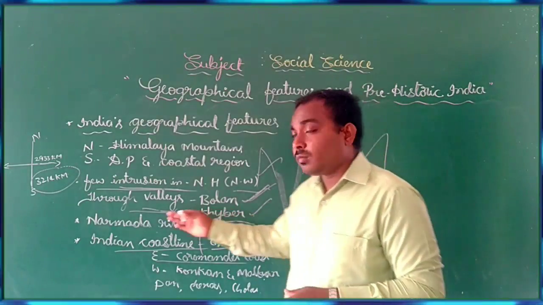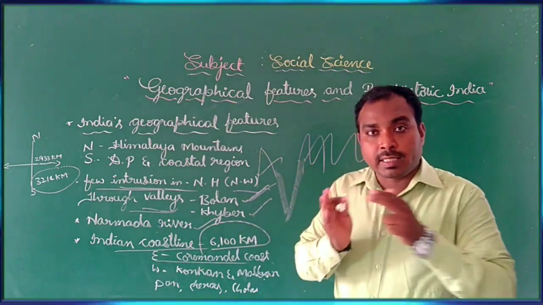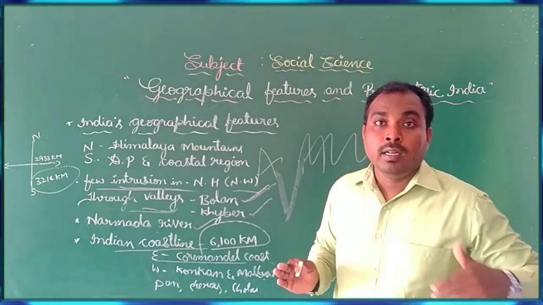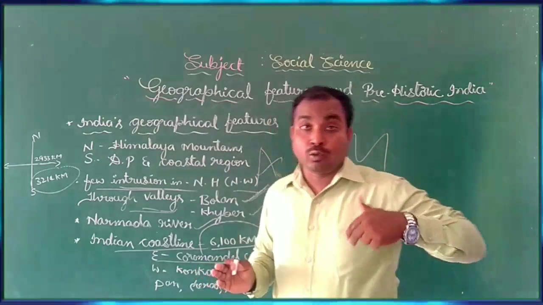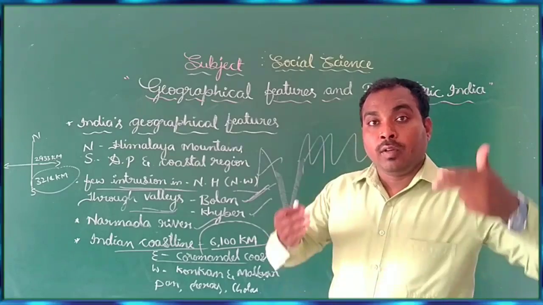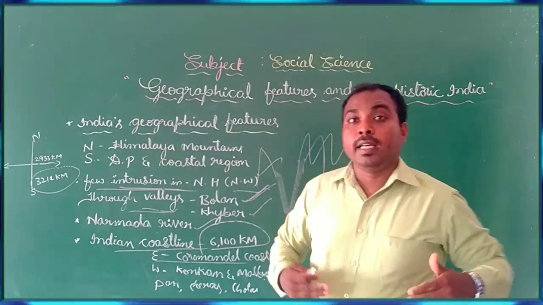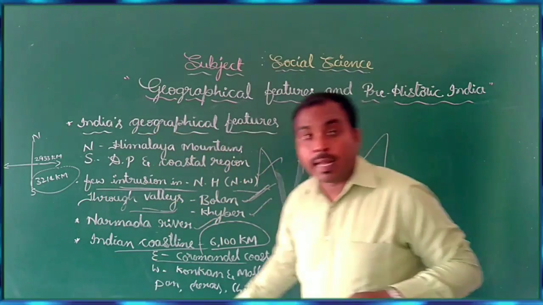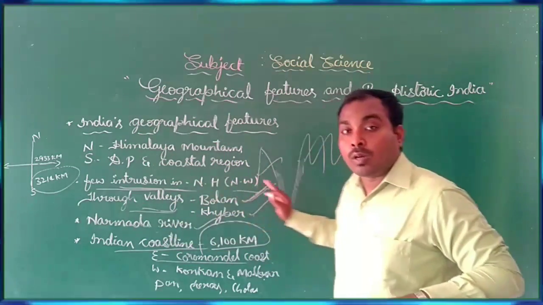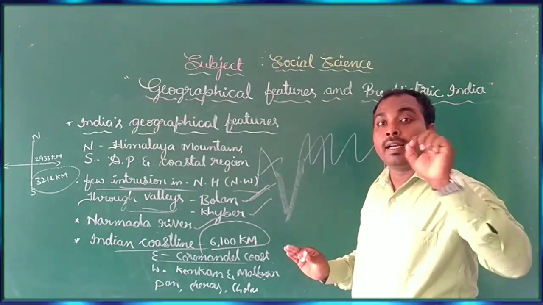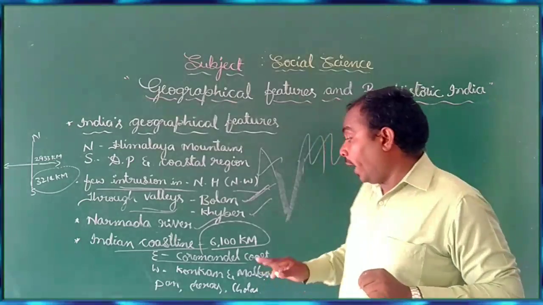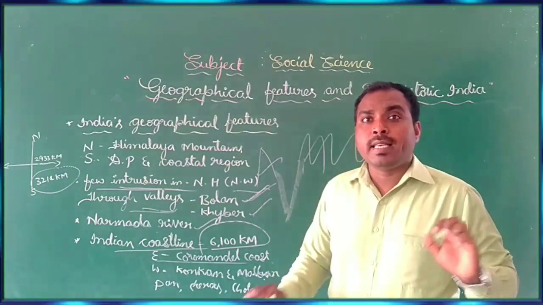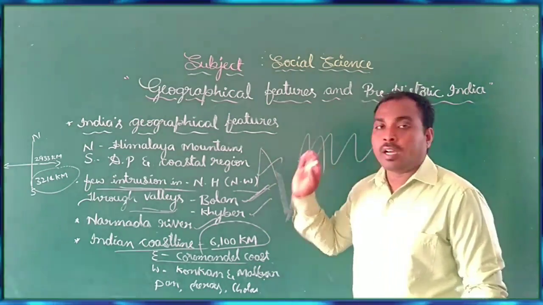Also, the Narmada River divides India into two parts, North India and South India. In North India, there is the Malwa Plateau, also the Central Highlands. In South India, there is the Deccan Plateau. The Indian coastline from Gujarat to Kolkata is 6,100 kilometers, and powerful kingdoms ruled over India. So this is all about India's geographical features.